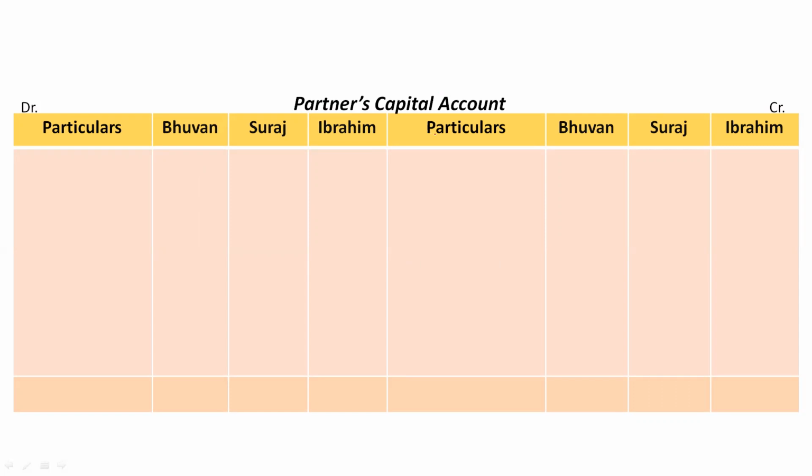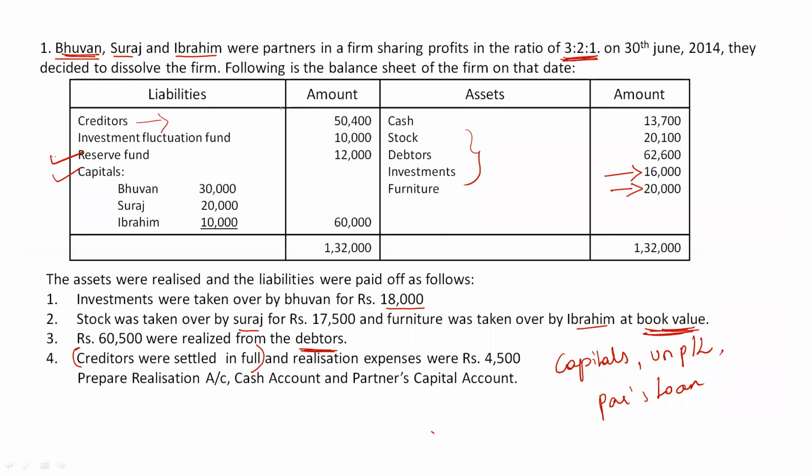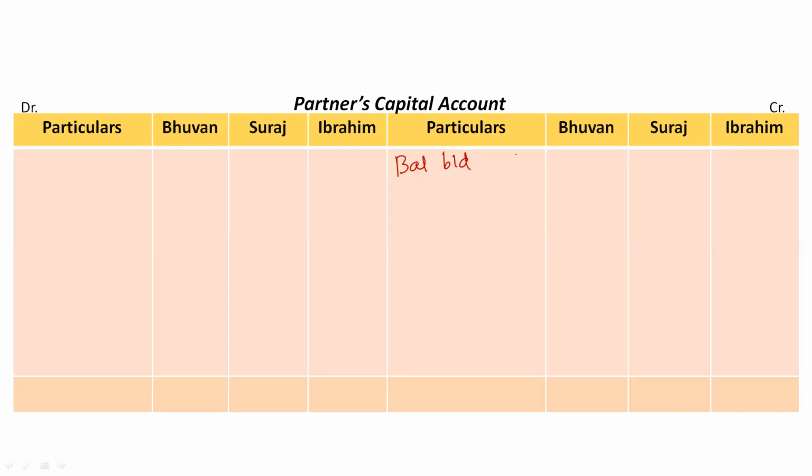We know that the partners' capital account always starts with balance brought down, that is the capital of the partners. So check in the question what the capital of the partners is. Bhuvan 30,000, Suraj 20,000 and Ibrahim 10,000. So mention it here: 30,000 for Bhuvan, 20,000 for Suraj and 10,000 for Ibrahim.